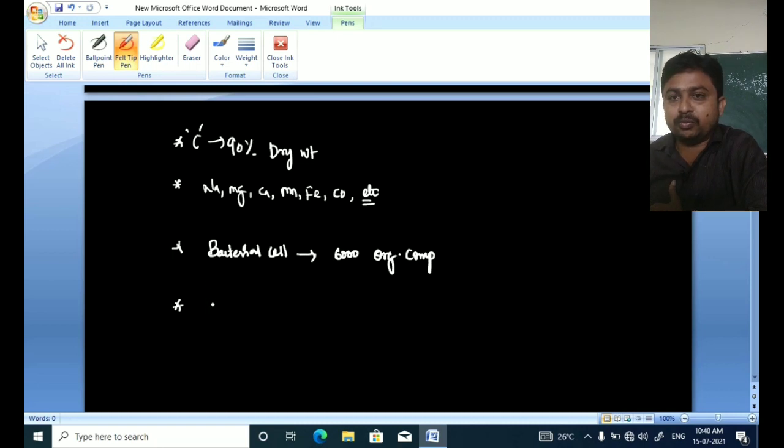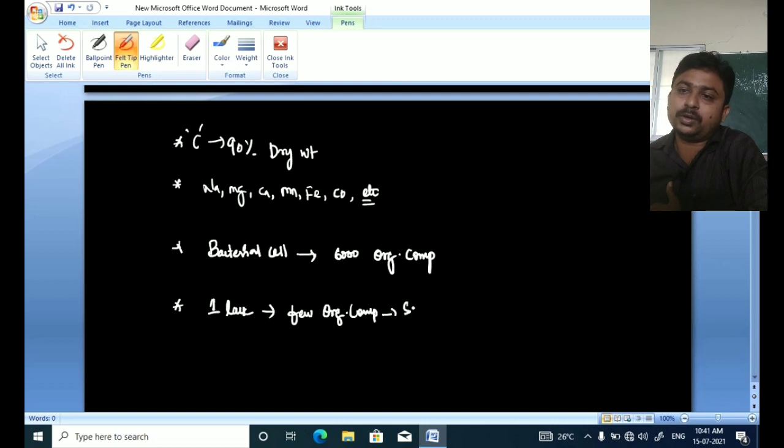We have almost 1 lakh types of cells present in our body. These cells contain millions of organic compounds, but we know only a few of them. Few organic compounds have been identified so far from our body. Unknown organic compounds are present in our body in the millions.